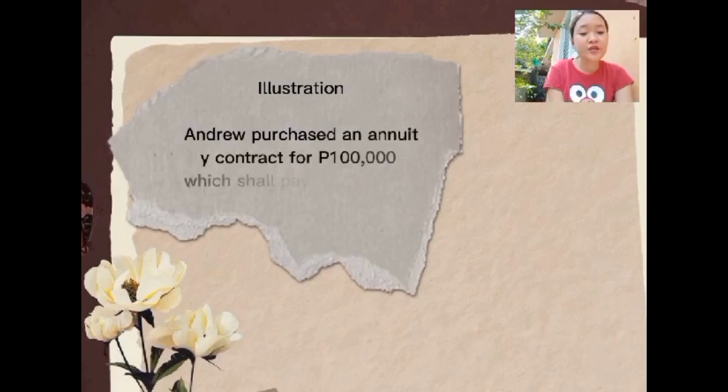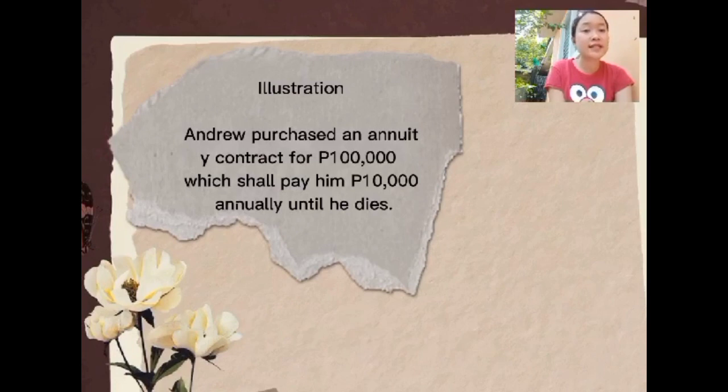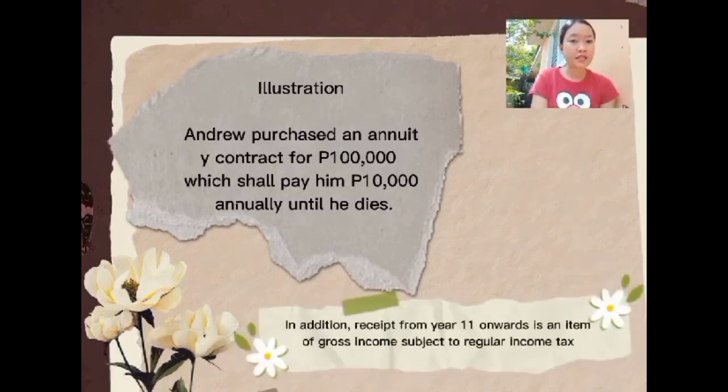Andrew purchased an annuity contract for 100,000 pesos, which shall pay him 10,000 pesos annually until he dies. So, si Andrew nipalit og contract for 100,000 pesos pero bayaran siya sa iyang gipalitan og contract og 10,000 annually until siya mamatay. So ang 10,000 pesos for 10 years it is 100,000 pesos. So mao na ang premiums nga iyang ginabayaran. So pag ma-collect na ang first 10 annual annuity is ma-exempt na siya because the receipt of first 10 annual annuity payments is a return of capital.